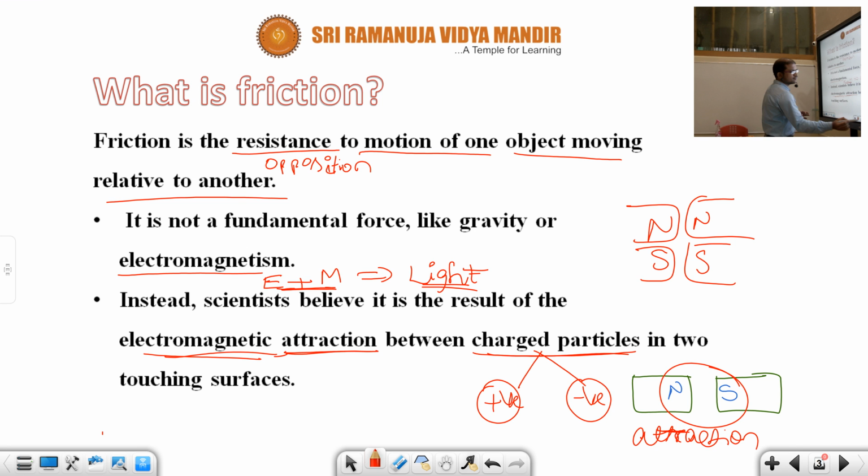Okay, children? So here, charged particles, let us take positive charge and negative charge. Positive charge on one surface, negative charge on another surface. Suppose imagine, children, my two palms are trying to move towards each other. Now, on one hand positive charge is developed, on the other hand negative charge is developed. Now, which type of force will develop, children? Attraction force. Means my two palms will lock with each other. Okay? Due to this locking, what will we get? Friction. Understood, children? In detail, I will explain.